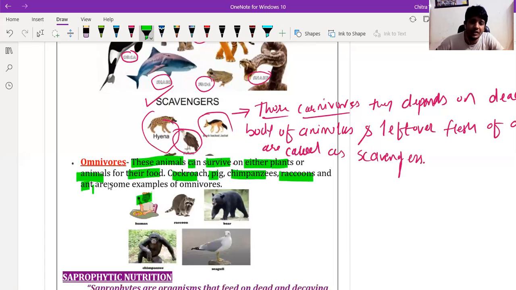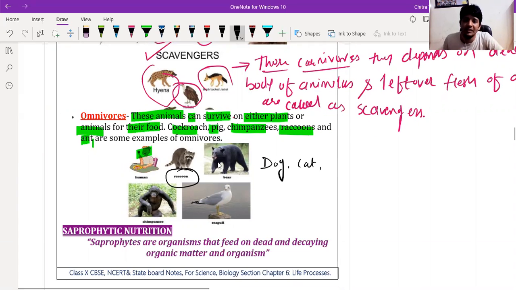Dog is not written here, but dog is also there. We also have cat, which eats both plant products as well as animal products. So all these are omnivores.